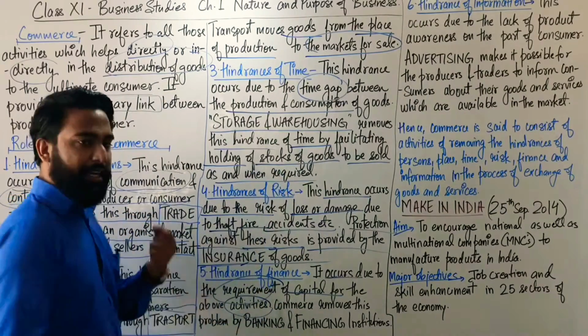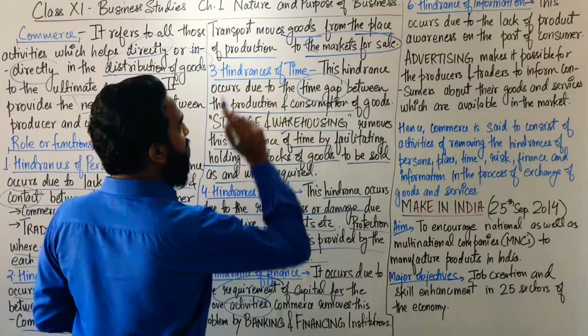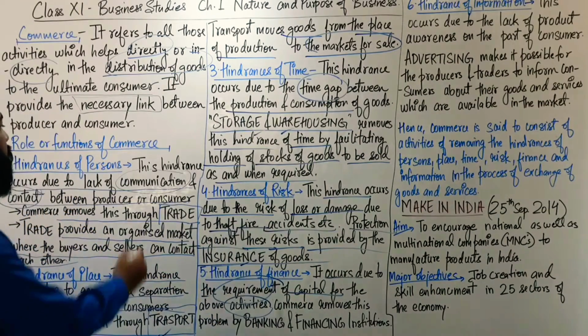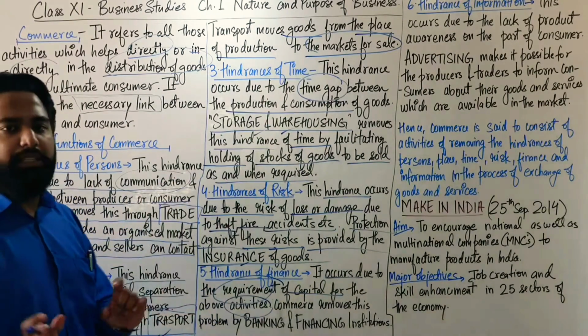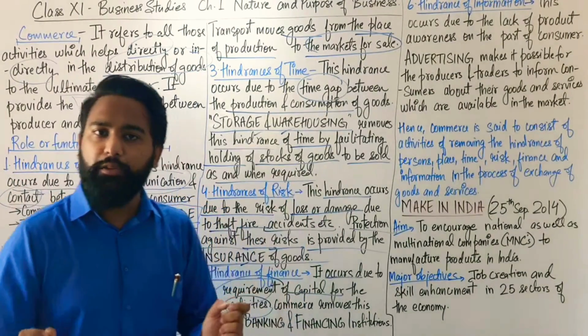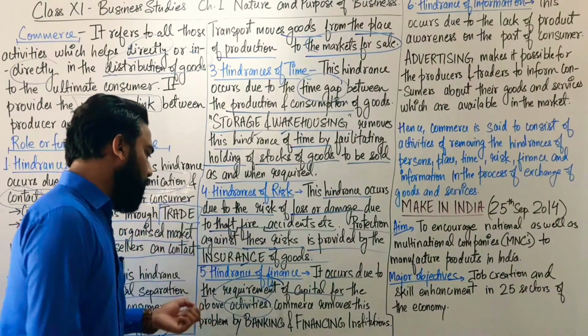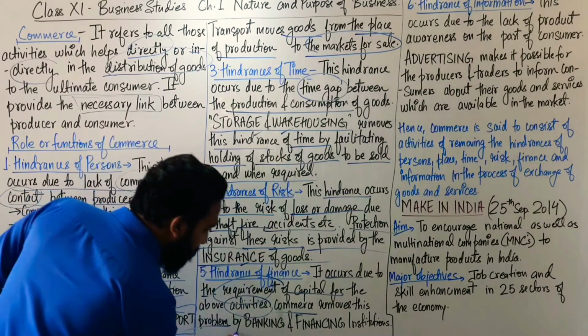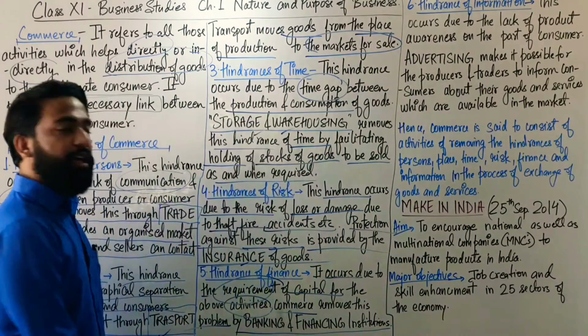For insurance you need capital, for storage and warehousing you need capital, for transportation you need capital, for communication you need capital, for all the things you need some money. So commerce removes this problem by banking and financing institutions.